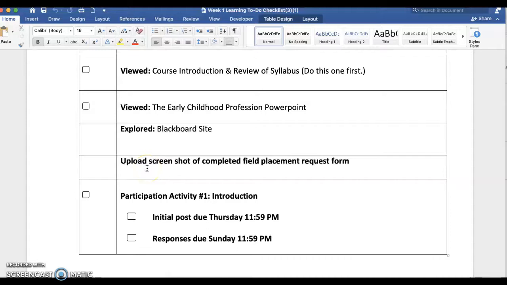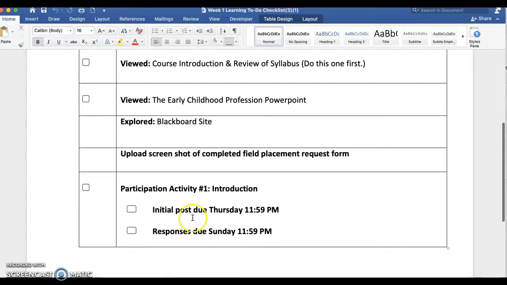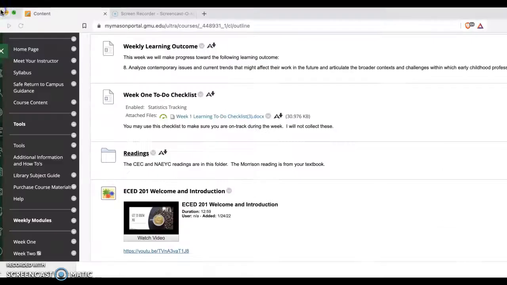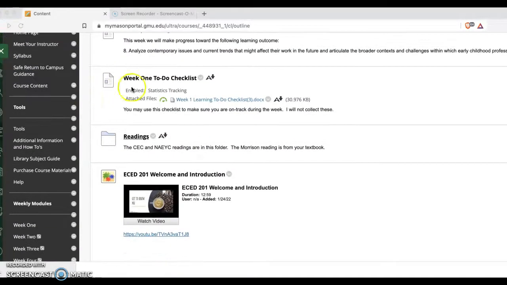Field experience is coming up, and so, well, it isn't coming up. We'll be doing it all this semester. And so you are asked, please, to contact the office. The directions are in the syllabus and on the site, and upload that. Anyway, and then there's a participation activity. So let me see if I can. There we go. And so that's just the to-do list.